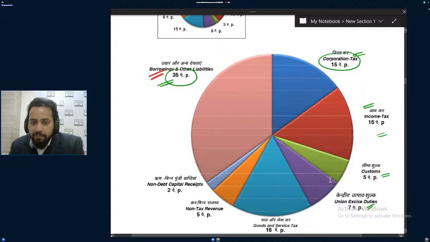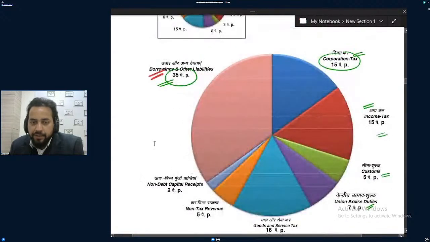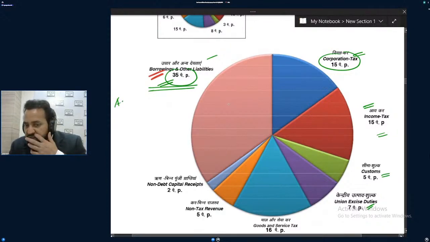Okay, so maximum receipt, or the maximum percentage of receipt in the hand of the government is coming from here. So from here you can have a knowledge of the ascending order of the receipt or descending order of the receipt. In decreasing order of the receipt, first is this, yes or no? Second, I think is this. Third, I think is this, yes or no?